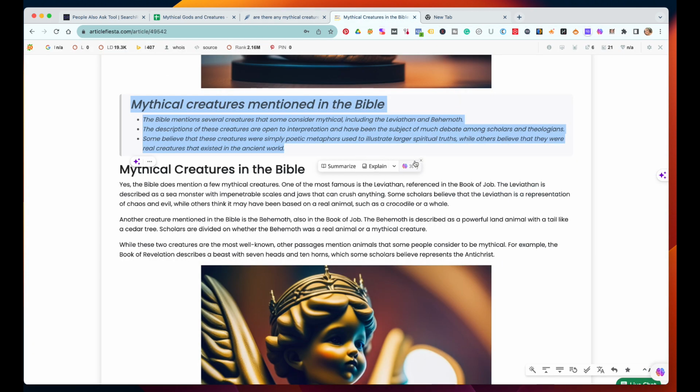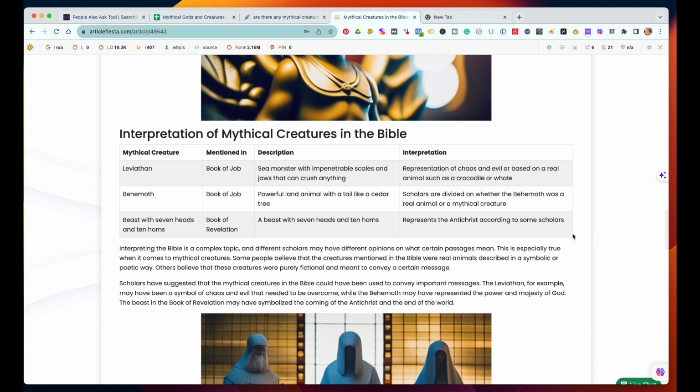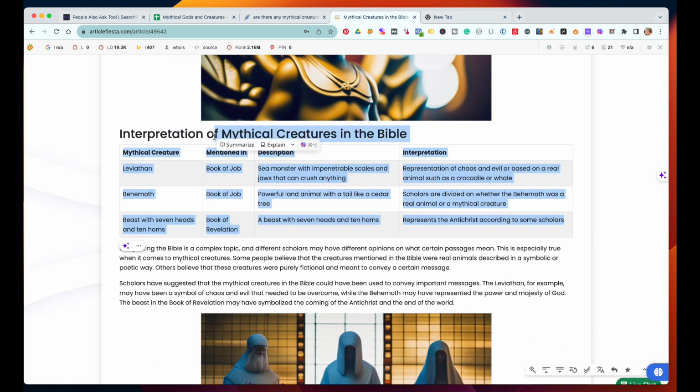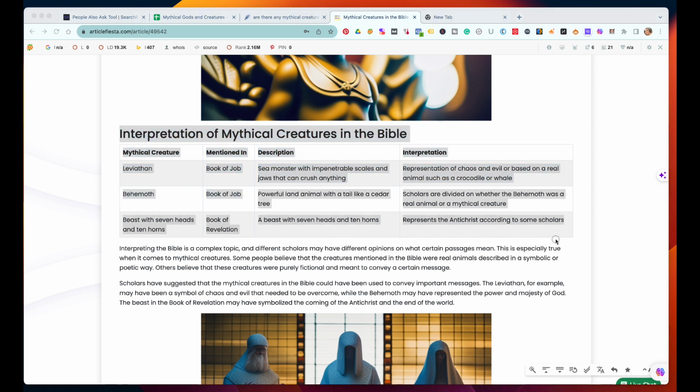Let's go get some more. Oh, let's get this chart here that we definitely want in there. I'm just doing it like this so I don't have so many problems with formatting later on. Sorry, my mouse is not working right. Let's see if that works.